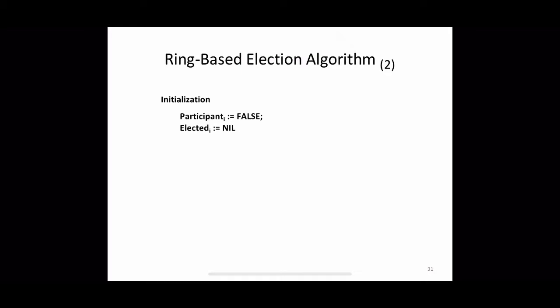Now the algorithm. Initially all the processes mark themselves as non-participants by assigning the value false to the corresponding participant_i variable, and elected_i will be the special value nil. Now any process Pi can initiate an election. It does so by setting its own participant value to true. Then it sends a message, which is a pair, an election message together with its own process identifier Pi, to its immediate neighbor. This is how a process invokes an election.